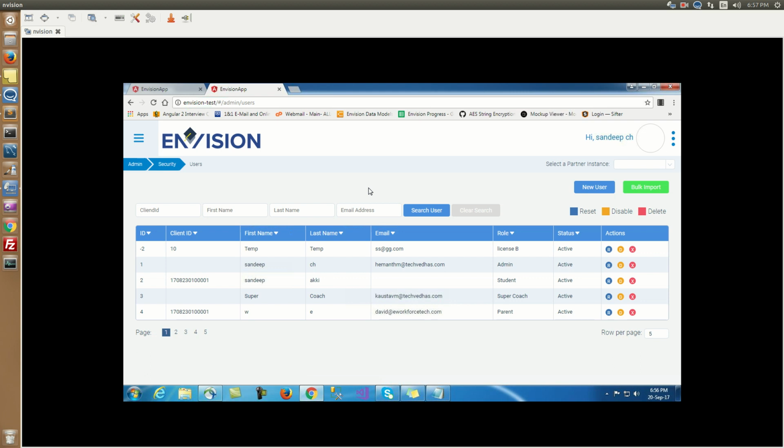Here comes the concept that the coach provides career pathing and the best solution and satisfaction to the assigned students. Like a student who just passed class 12 and wants counseling from our website or actually the NGO. Envision assigns a coach, and the coach provides a better solution as per their knowledge, a good path, a good technical scenario, and in which way they should go. These kinds of scenarios are taken care of by the Envision project.